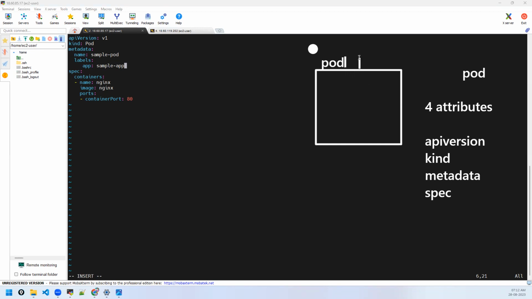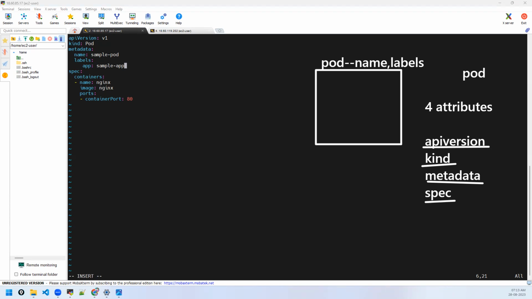Metadata gives you information about your object, like name, like labels. Labels are like tags. They're quite powerful and very important. We'll see their importance later. But pod is the object. Metadata gives the information of the object. Specification tells you what is inside that object. That's how you remember. Later on, I see people struggling to understand what is this one, what is this one. They don't understand the meaning of it. They blindly go through it, which makes things very difficult. At the basic level, I'm teaching you this. Please concentrate and understand, and let me know if you don't understand something. This is an easy way to memorize the things.